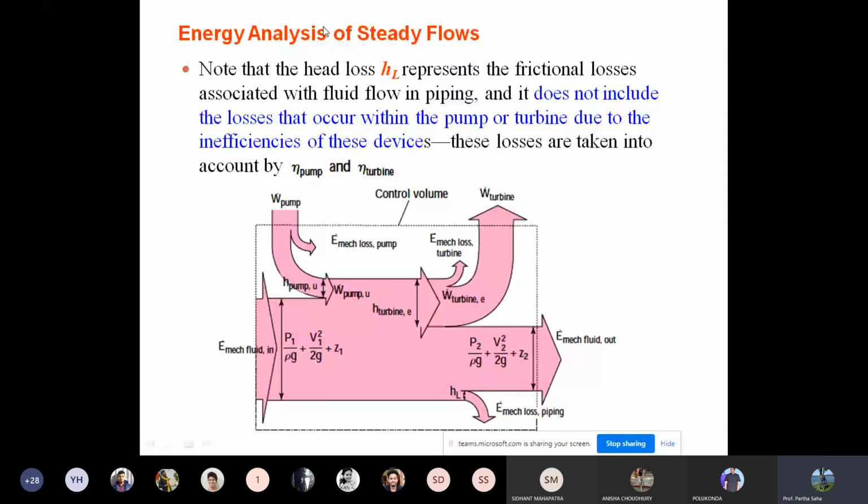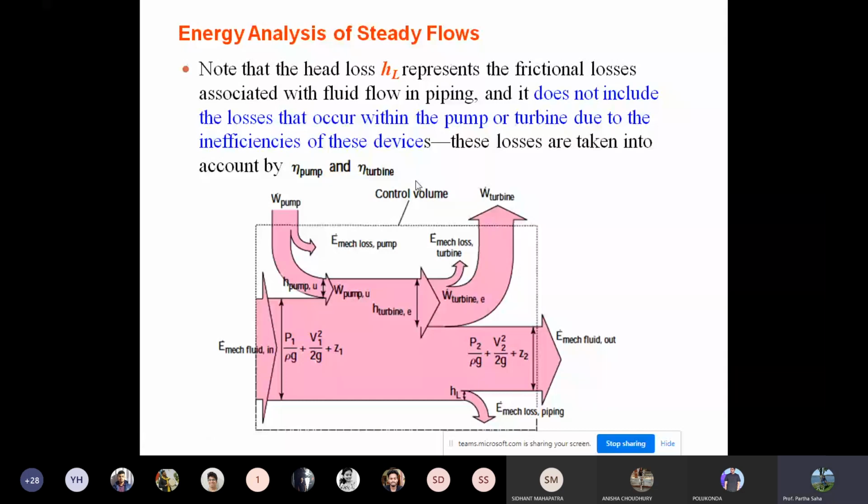Here HL represents the frictional loss associated with the fluid flow in piping, and it does not include the losses that occur within the pump or turbine due to the inefficiency of these devices. These losses are taken into account by eta pump or eta turbine. I think I already mentioned eta pump and eta turbine, because there is some sort of loss, or the efficiency is less than 1.